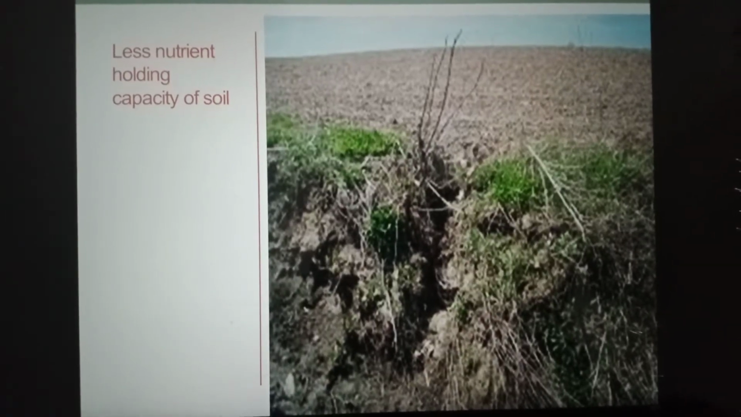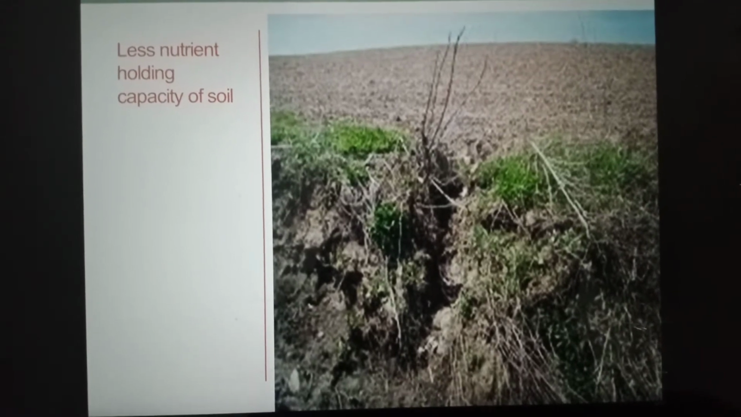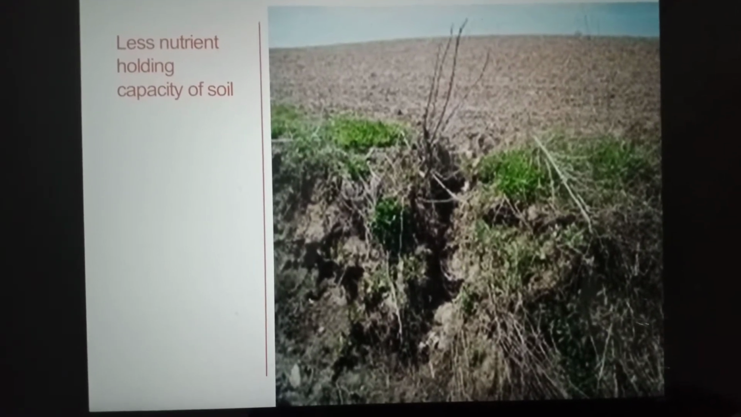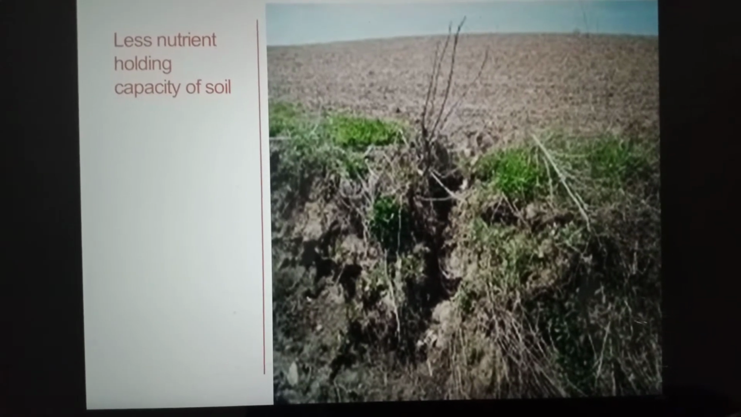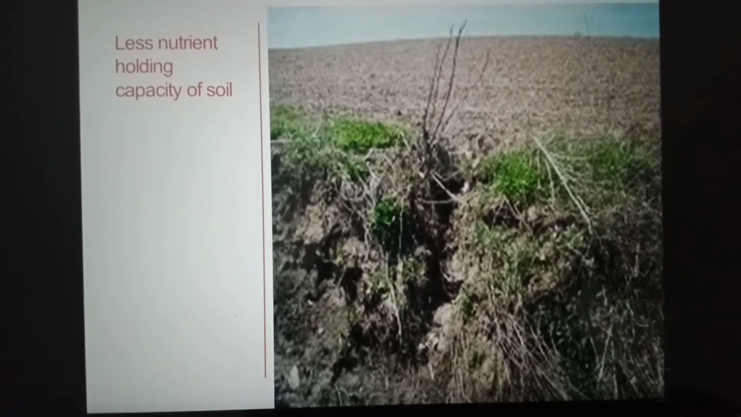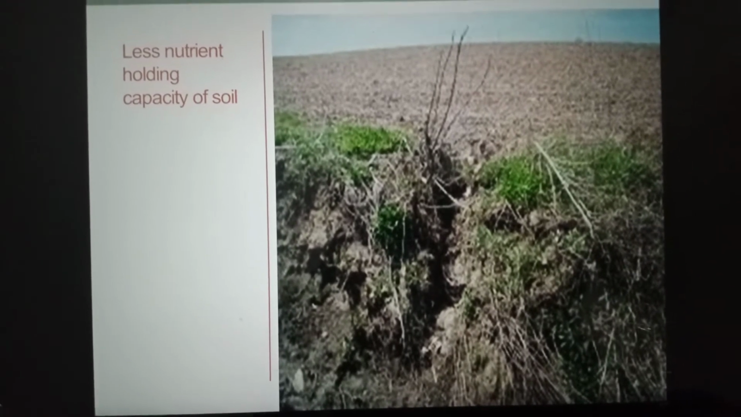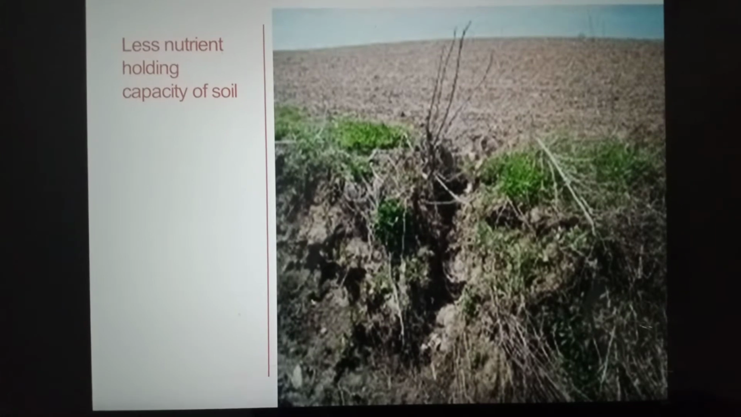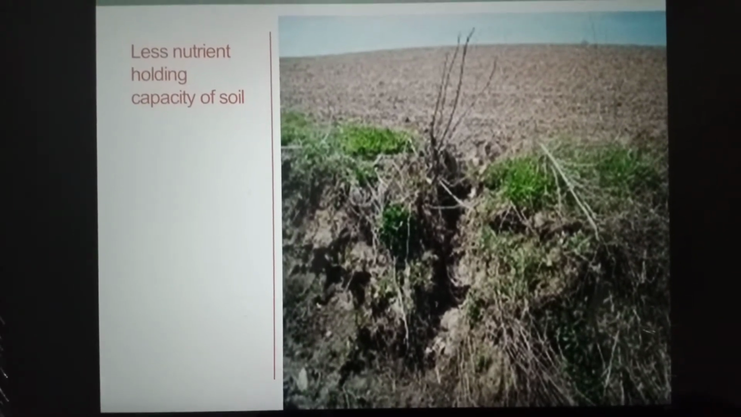Second one is less nutrient holding capacity of soil. Soil is unable to hold the nutrients that are essential for plant growth. So here you can watch the barren and uncultivated lands. The soil doesn't have any potential to grow plants.